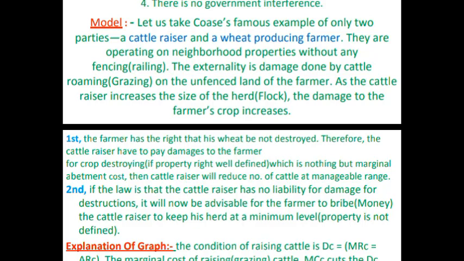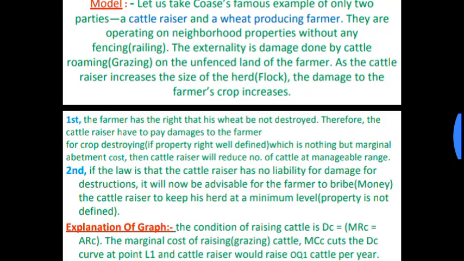Let us take Coase's famous example of only two parties: a cattle raiser and a wheat-producing farmer. They operate on neighboring properties without any fencing, meaning there is no barrier.